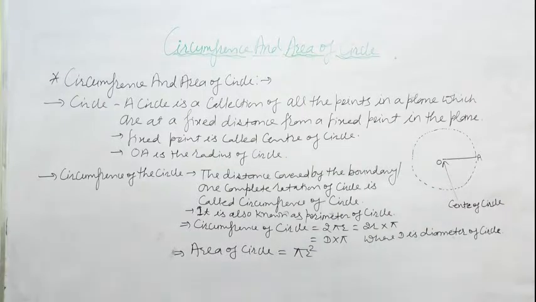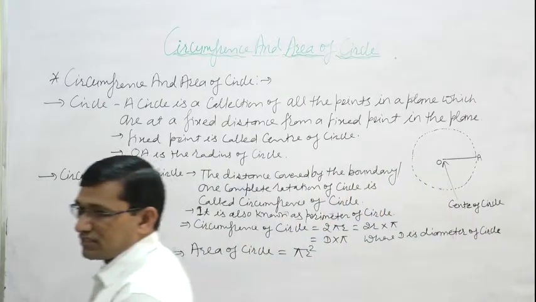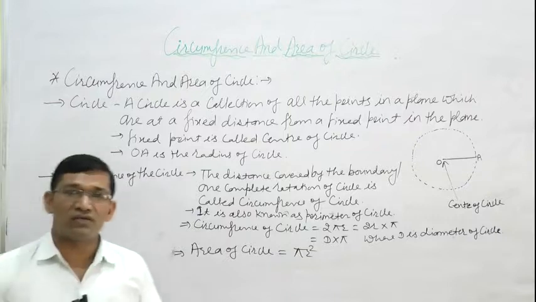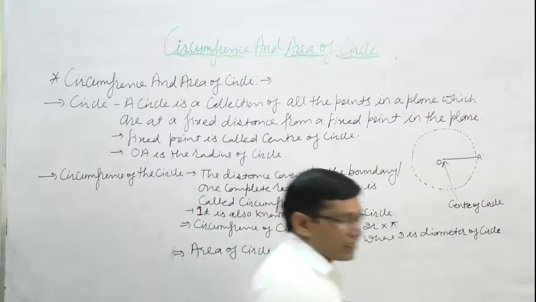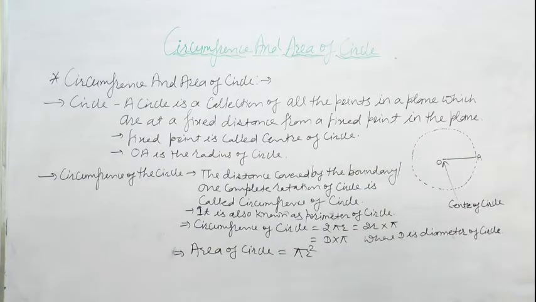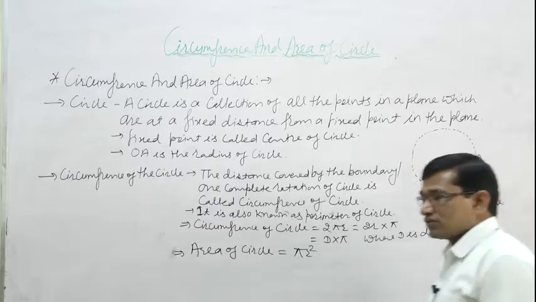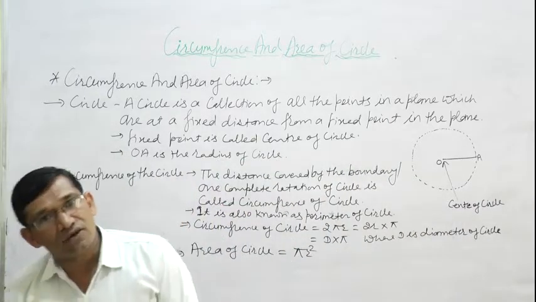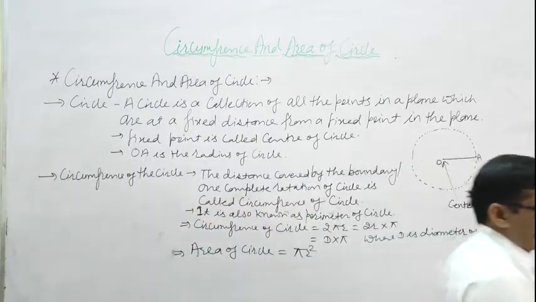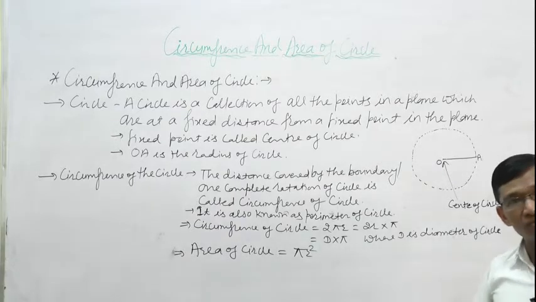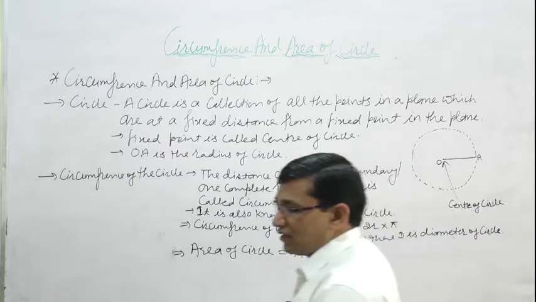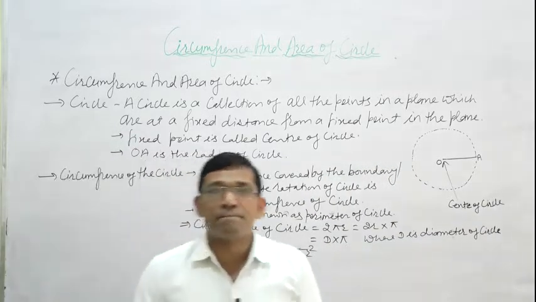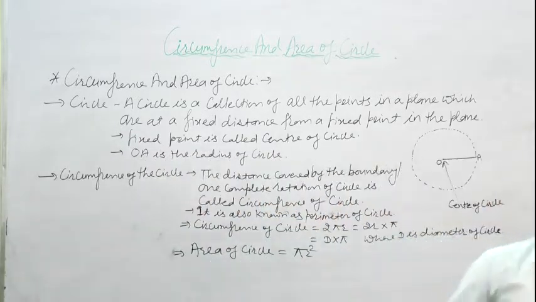So circumference is the length of one rotation of the circle, otherwise the length of the complete boundary of the circle. Clear?